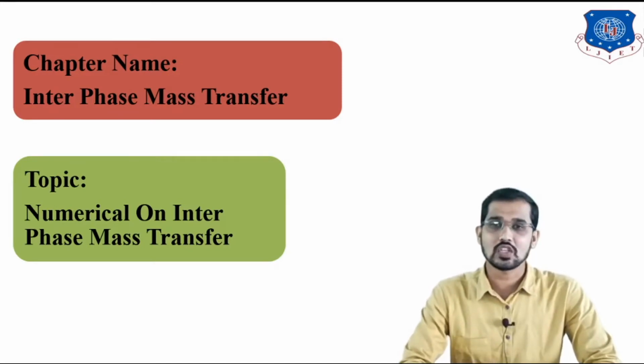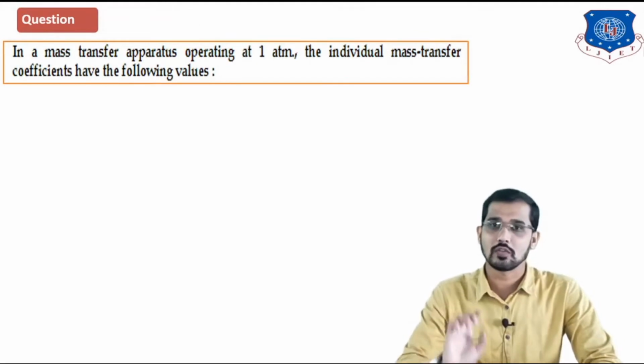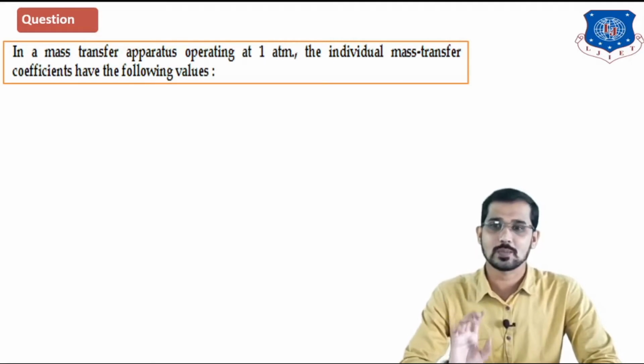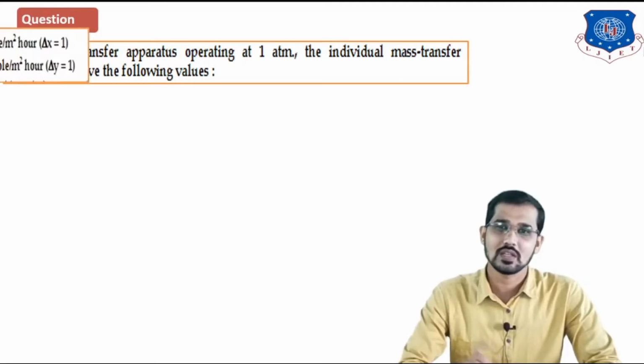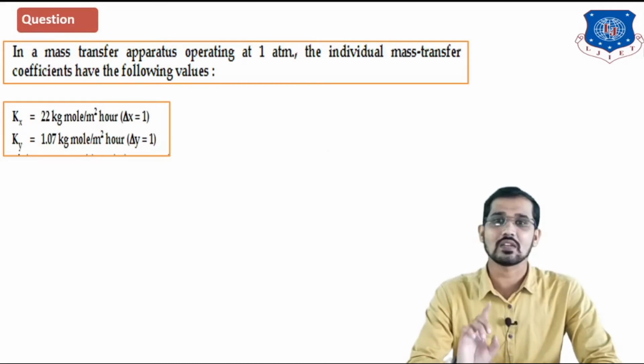Okay. So in this lecture we are going to discuss numericals on interphase mass transfer. So let's start. You can see on the screen a question based on interphase mass transfer. According to the question, in a mass transfer apparatus operating at 1 atmospheric pressure, the individual mass transfer coefficients have the following values. You can see on the screen, small kx is equal to 22 kg mole per meter square hour, delta x is equal to 1.